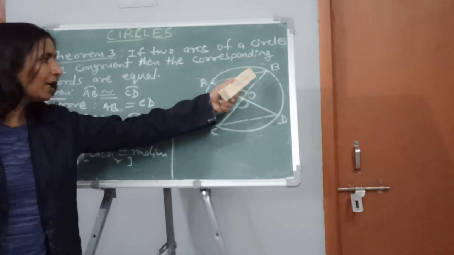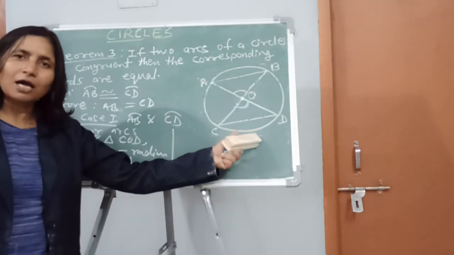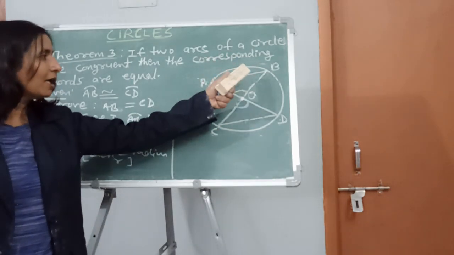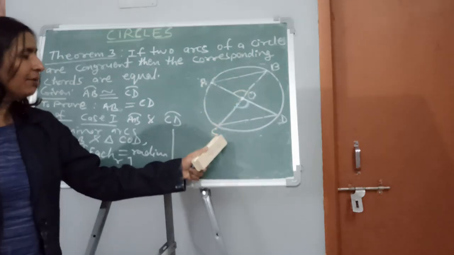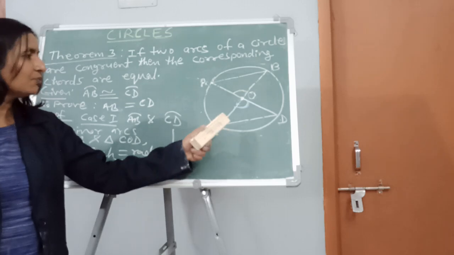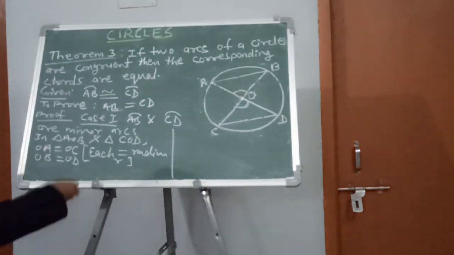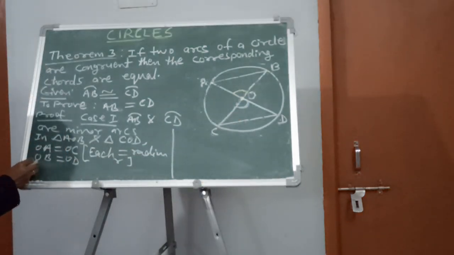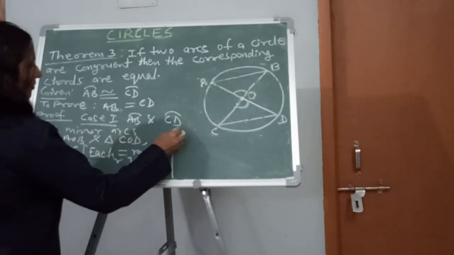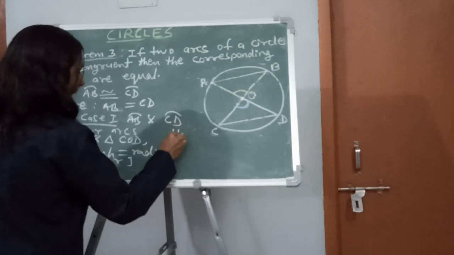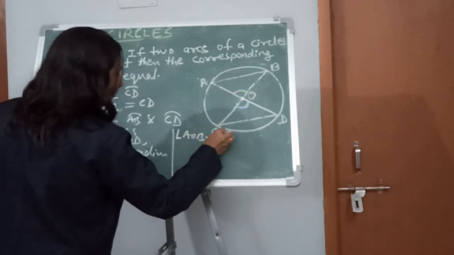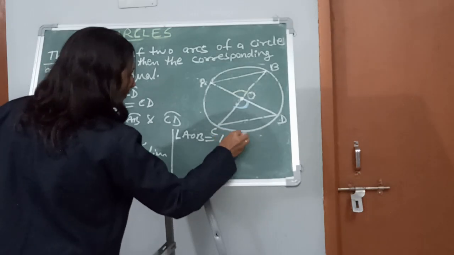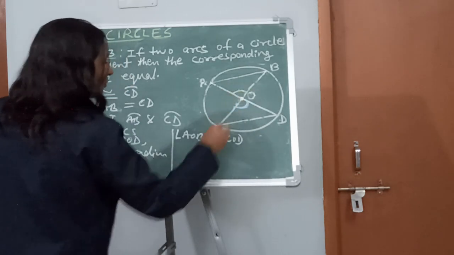The measure of an arc equals the measure of the angle it subtends at the center. So if arc AB is congruent to arc CD, the measure of arc AB will be equal to the measure of arc CD, and the measure of arc AB is angle AOB, and similarly the measure of arc CD is angle COD. So here we can write angle AOB is equal to angle COD. This angle is equal to this angle.